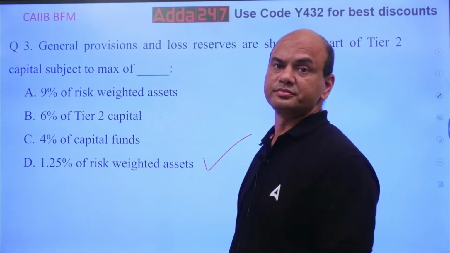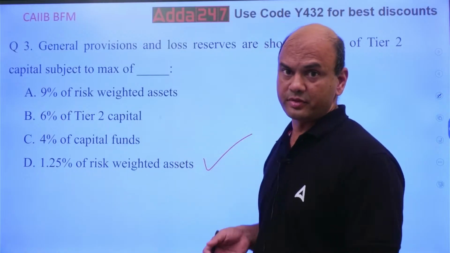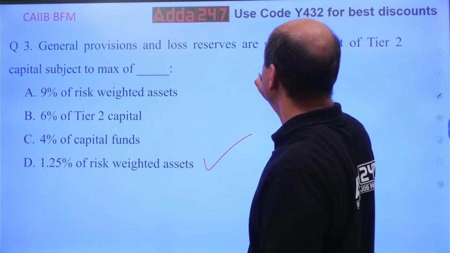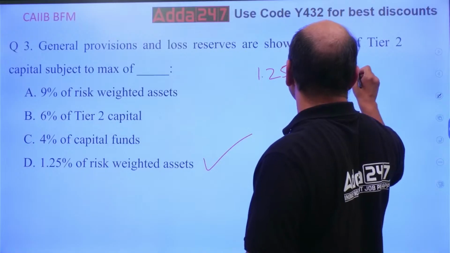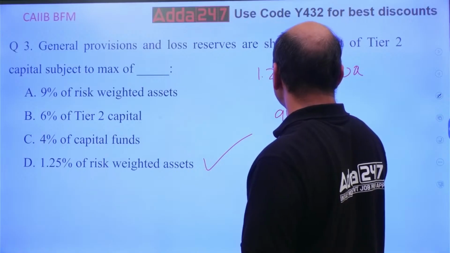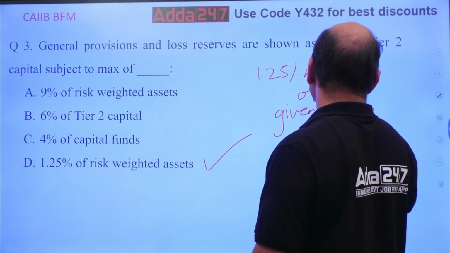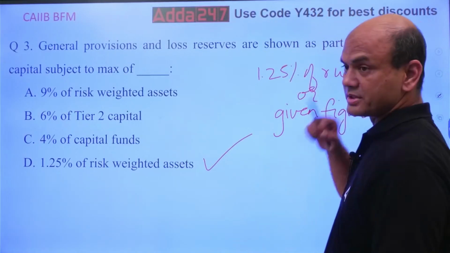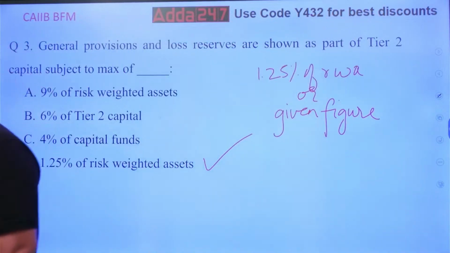Whenever you get a numerical, while solving it, you have to take this figure, 1.25% of RWA, or the given figure in the numerical. In the problem, they will give you some figure. So, the given figure in the numerical, whichever is, now this is another question, higher or lower? Whichever is higher or whichever is lower?